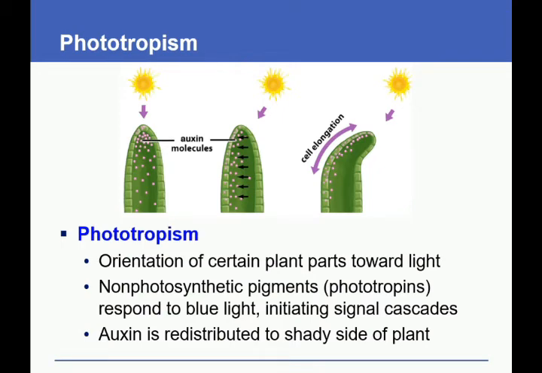Phototropism is the orientation of certain plant parts toward the light. Non-photosynthetic pigments such as phototropins respond to blue light, initiating signal cascades. Auxin is redistributed to the shady part of the plant.